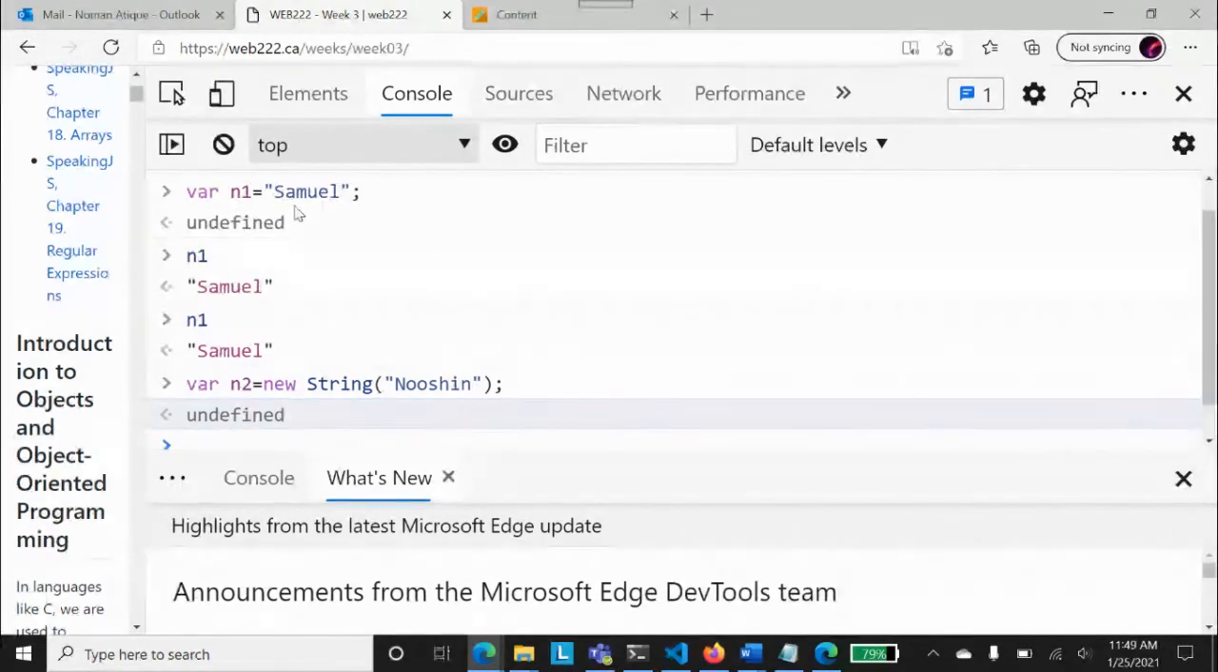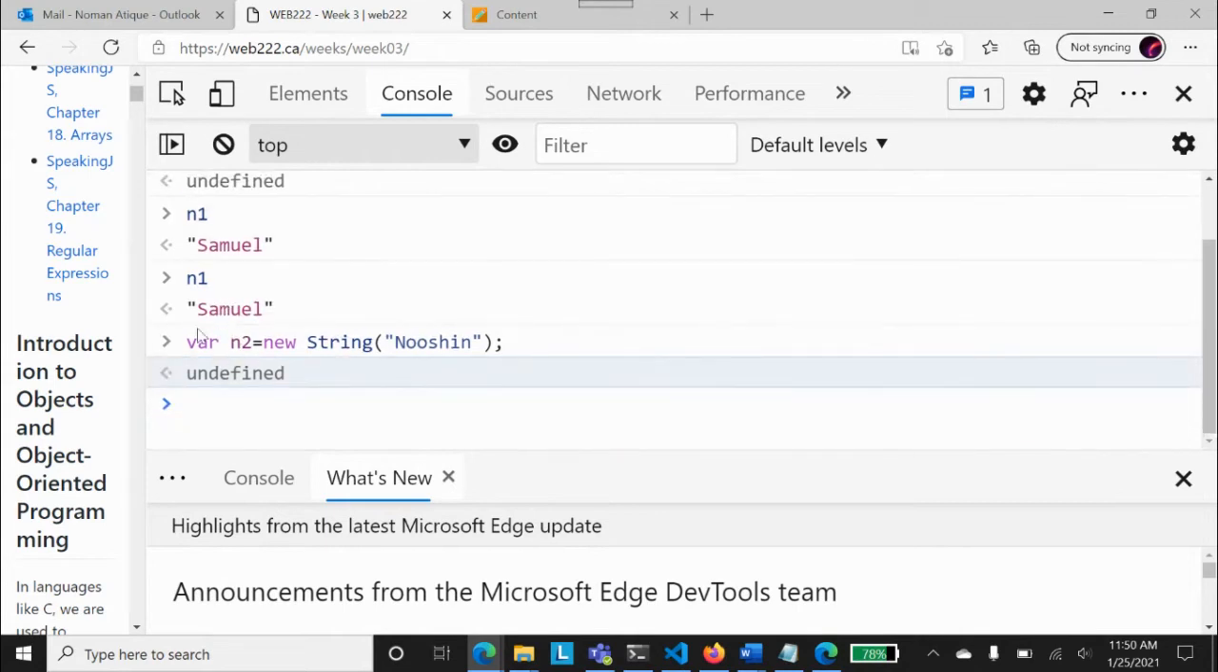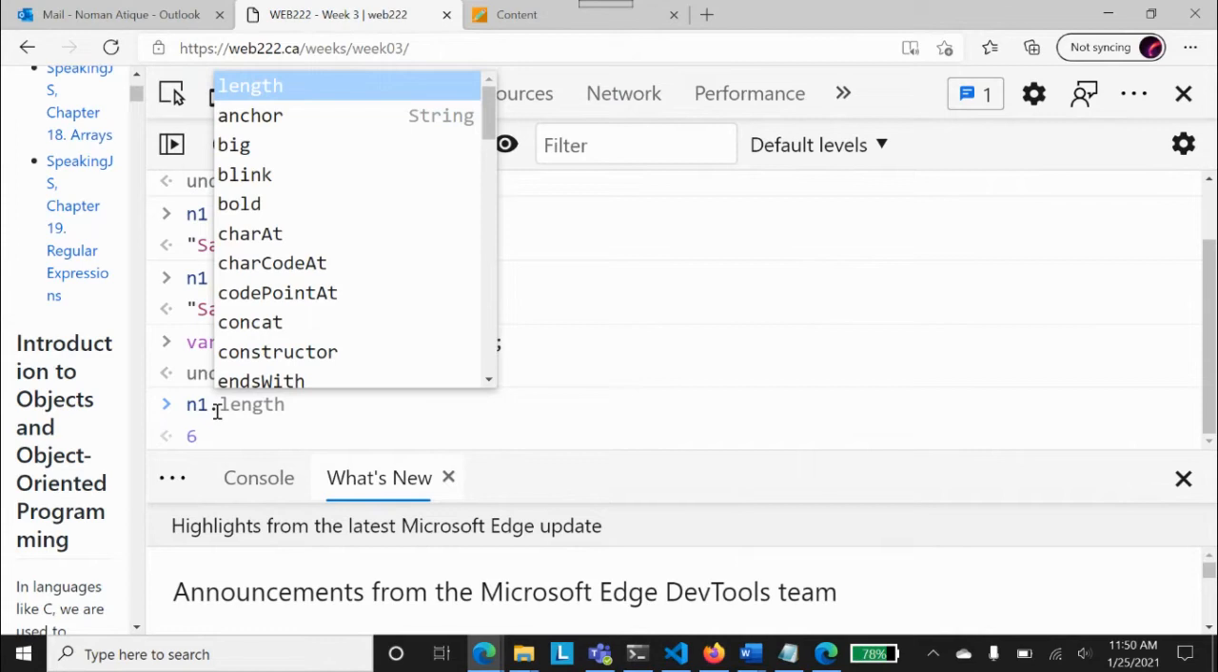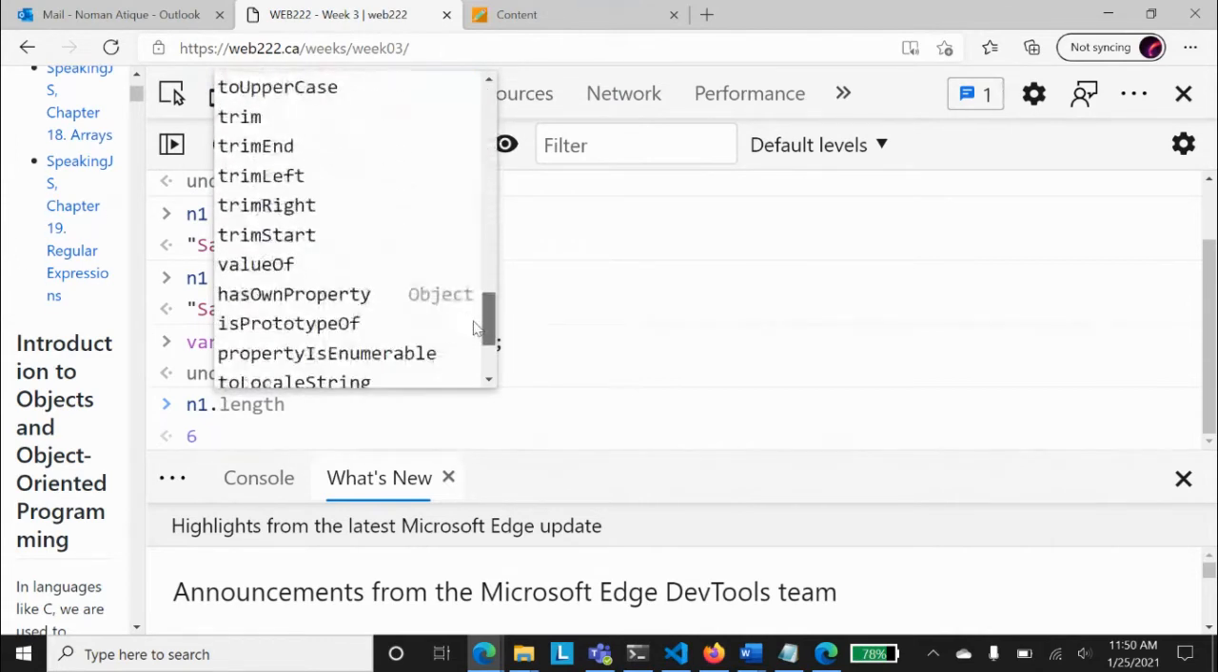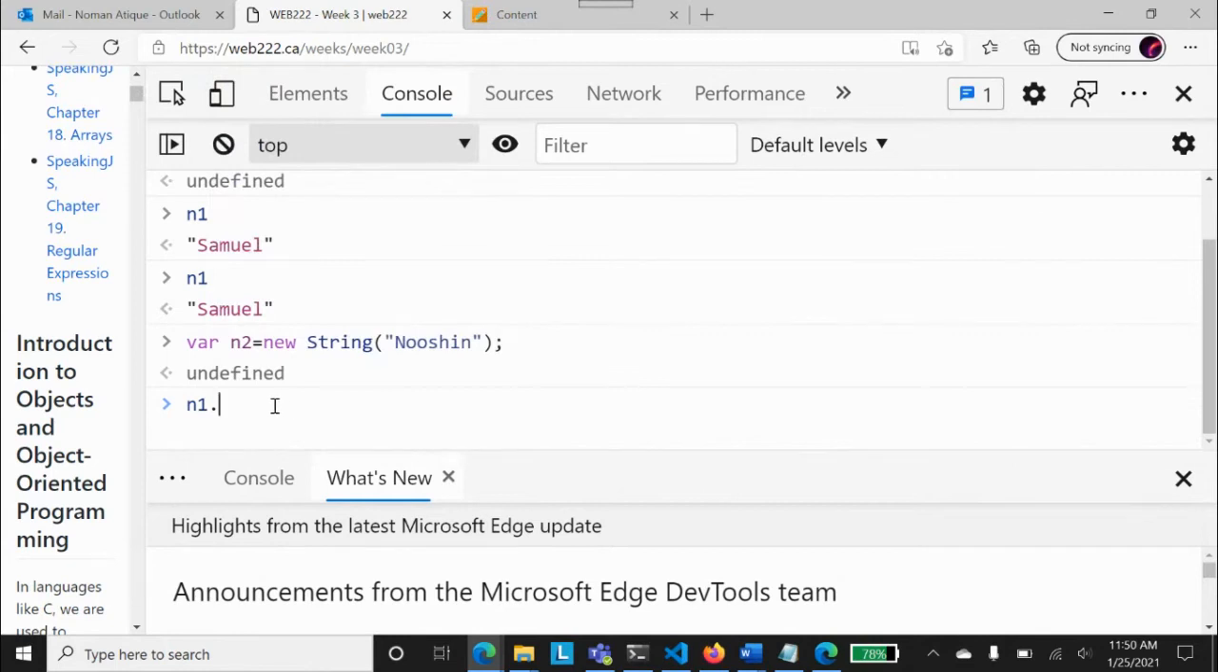But here, if you see n1 is equal to Samuel, this is one variable, a string variable that is containing a string. Even though it is not a new object, it is not something that we are creating with new, but with n1 or n2 both, if I press n1 dot, you get all these features from JavaScript, and you can use all of them. And one of them is n1 dot length.